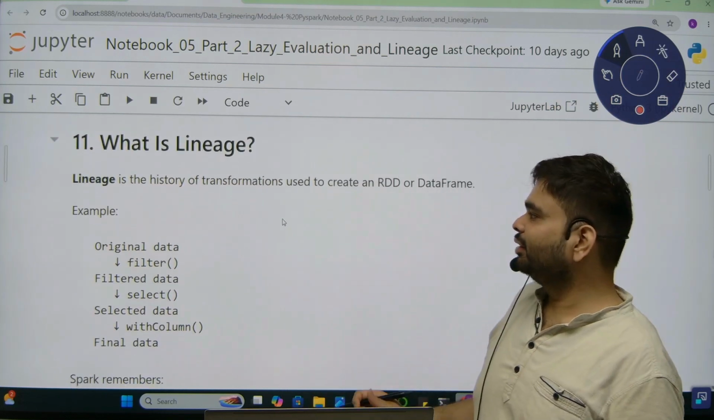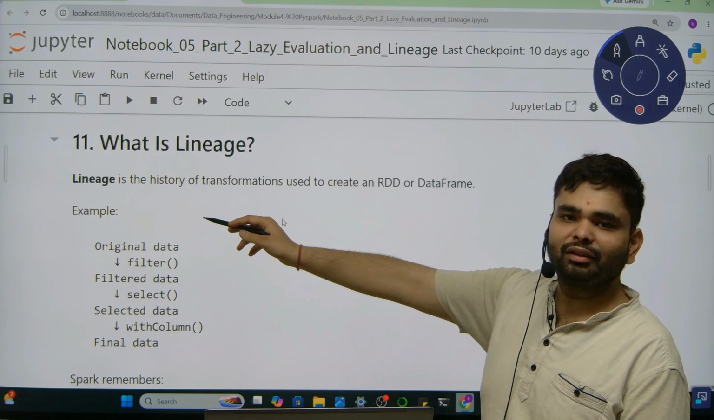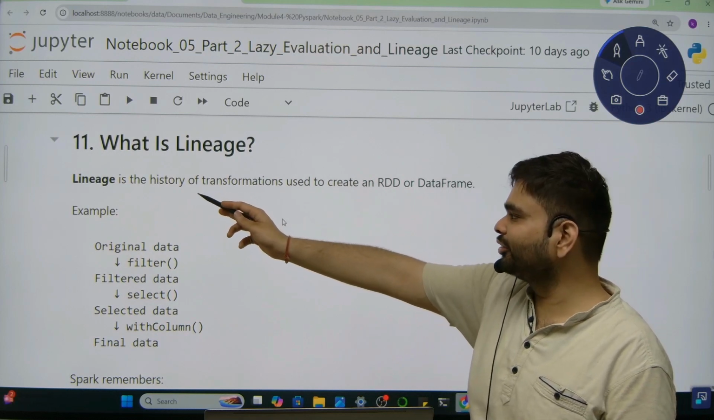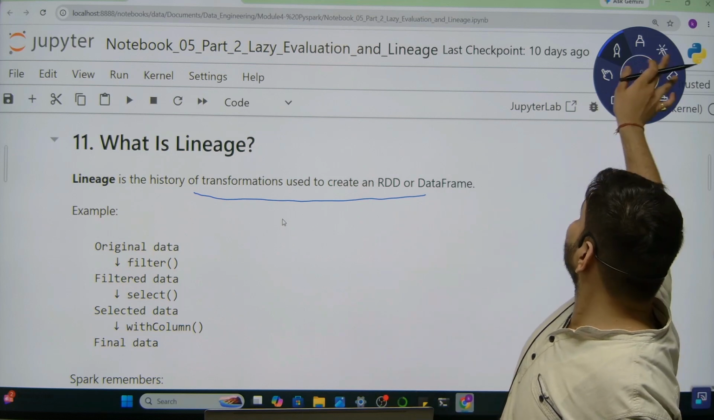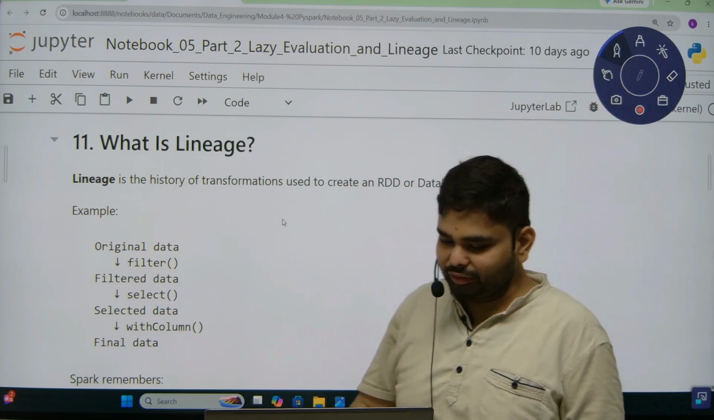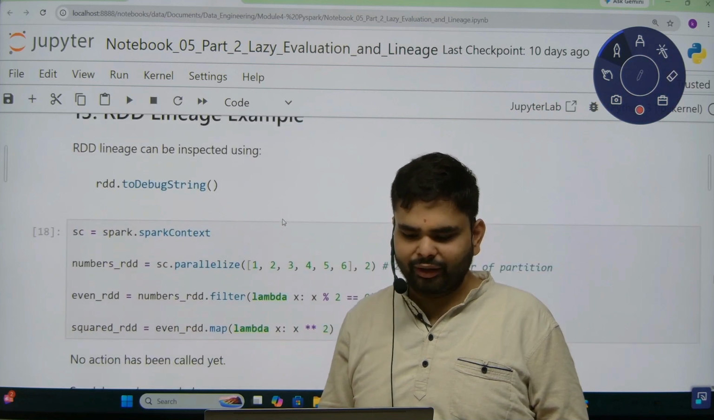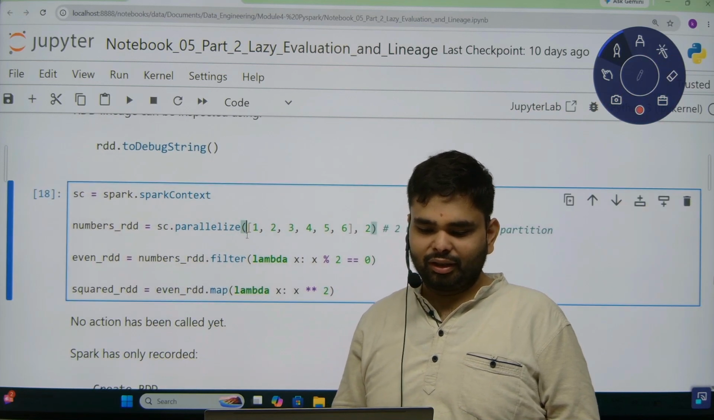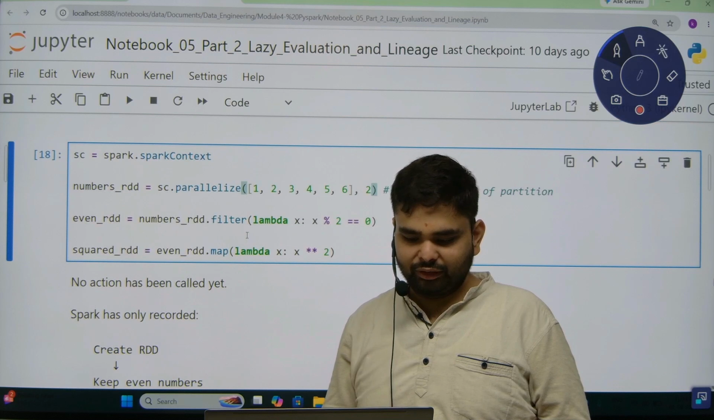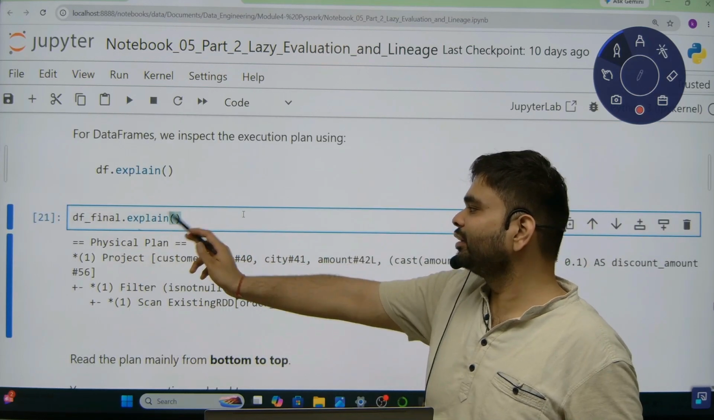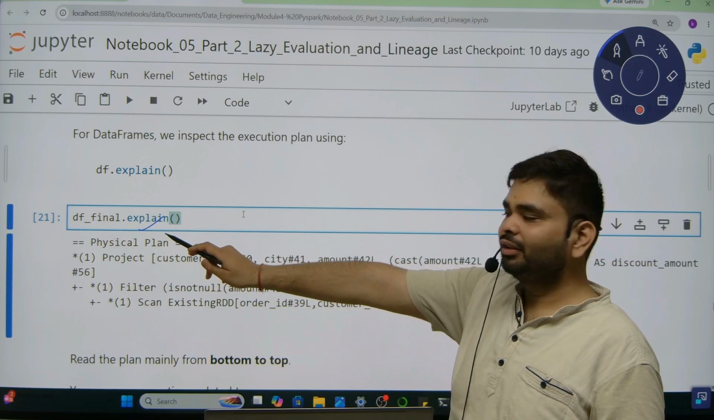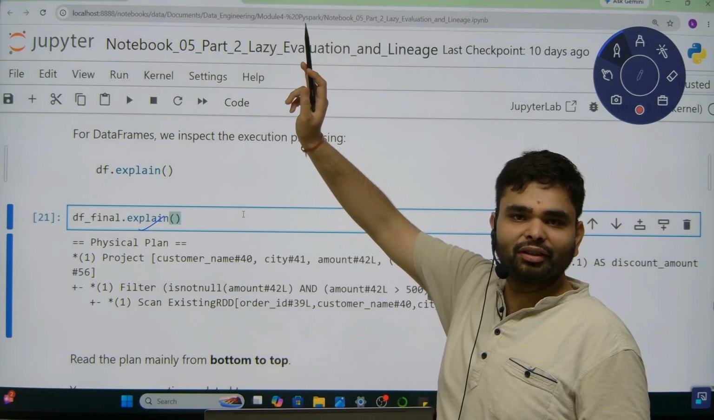Now what is lineage? Lineage is the log, you can say in simple language, or the history of transformations used to create the data frame or the RDD. For this we use a very simple command, .explain. For RDD there is another command. Let us see the data frame. In the data frame, see, you have to use only .explain on the df which we have created just now.